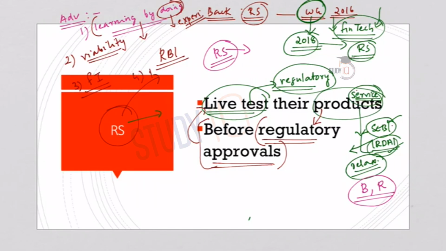And fourth, the Regulatory Sandbox is beneficial to the customers because this will provide an increased range of products and services, and these are made available to the customers after an experiment. An experiment or an analysis of cost and benefits is done, and also the consequences are taken into consideration. Therefore, the customers will have an informed choice and also a wide range of financial services and products available for them. So this is Regulatory Sandbox in brief.